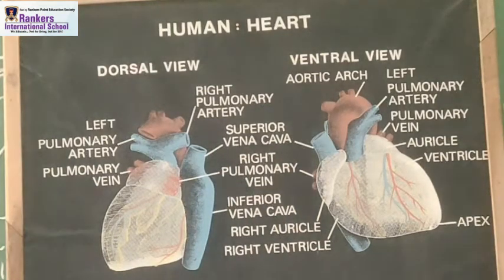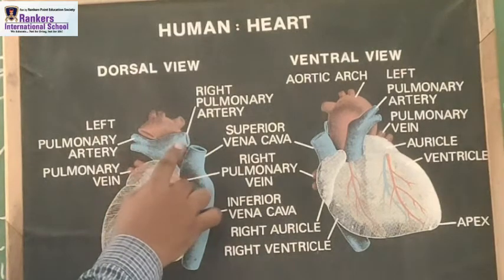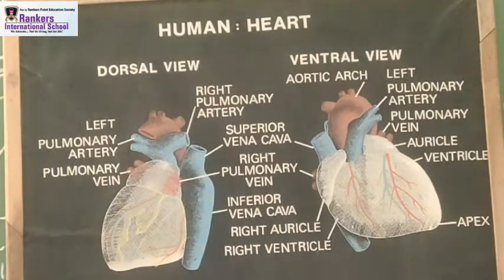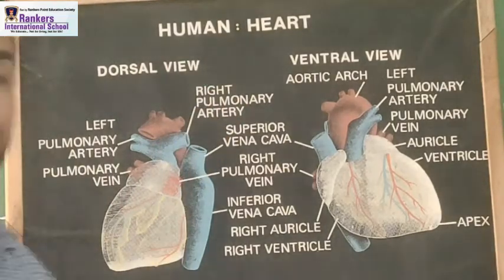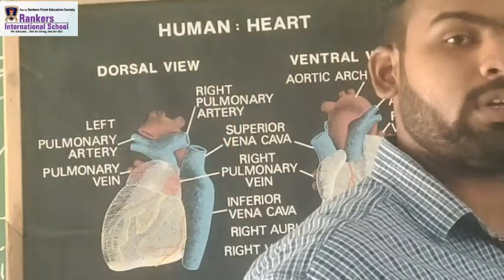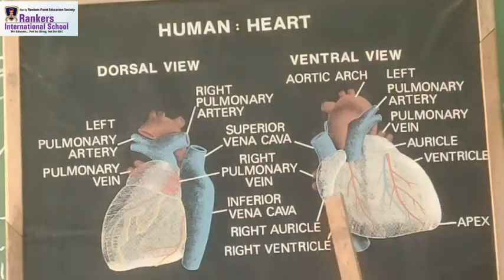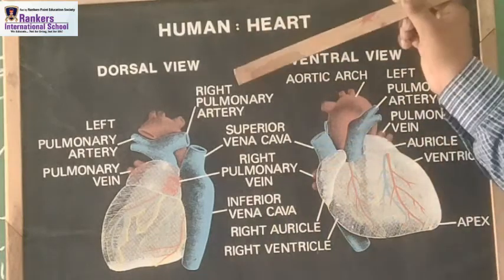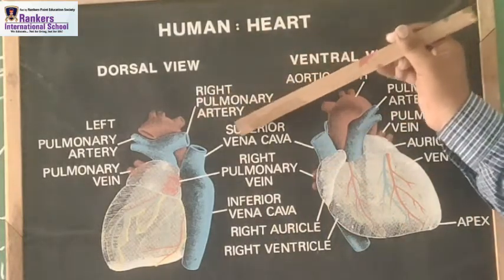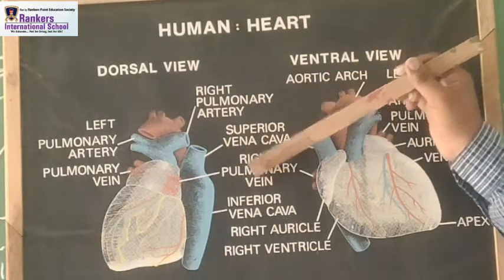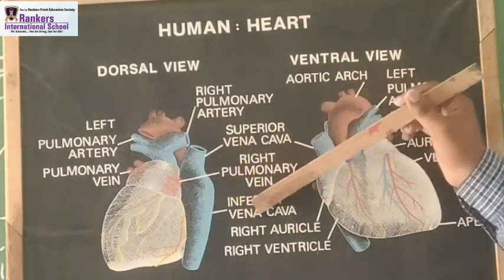And the next thing, the upper one, this blue one. Can you see this? This blue one is the right pulmonary artery. It will become so easy if you learn it like this. So, students, the right pulmonary artery is here, the superior vena cava is here, the right pulmonary veins are here, and the inferior vena cava is here.